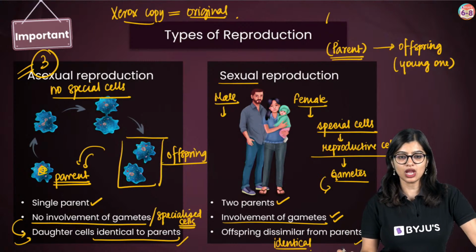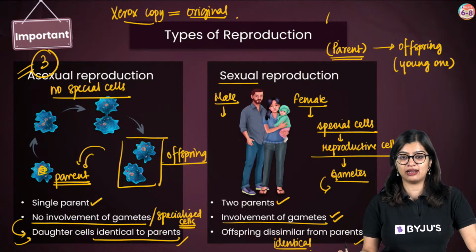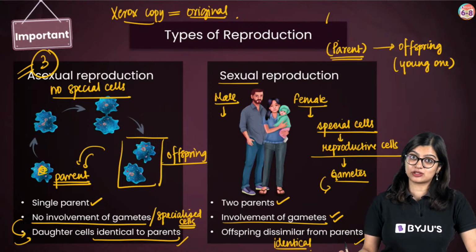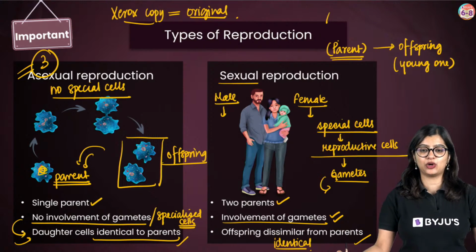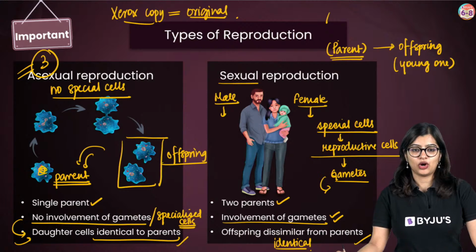Okay? Ma'am, what is the special cell for male and female? Male gamete is called sperm. Female gamete is called egg. Okay? Very good. Awesome.